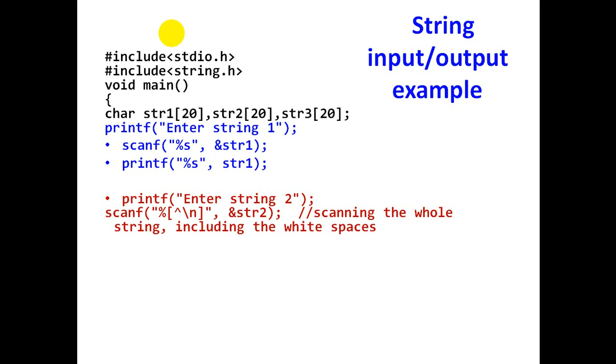So we have taken the edit set conversion code, so that it will scan the whole string including the white space. The complete computer science will be displayed in the next printf statement.